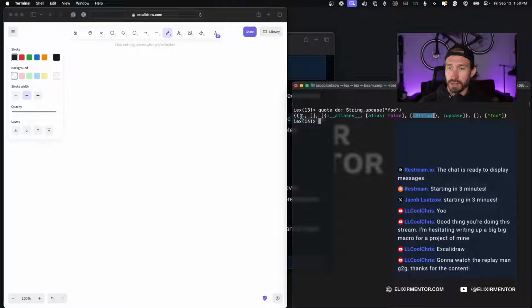We have our dot function in a tuple. So we have our tuple with a nested tuple. Okay, I think I'm wrapping my head around it. We have a nested tuple with our arguments, with another nested tuple.